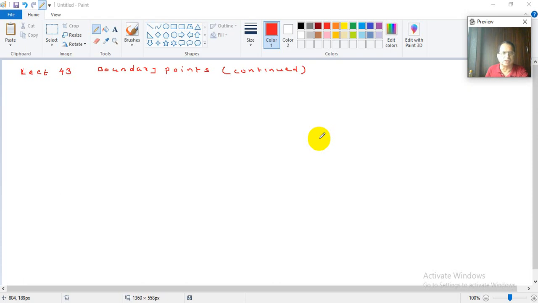This is lecture number 43 about metric topology, and in this lecture I will continue the discussion about boundary points. As you know, in the previous lecture also we discussed certain things about boundary points. And what is a boundary point? It is neither an interior point of the set nor an exterior point of the set.